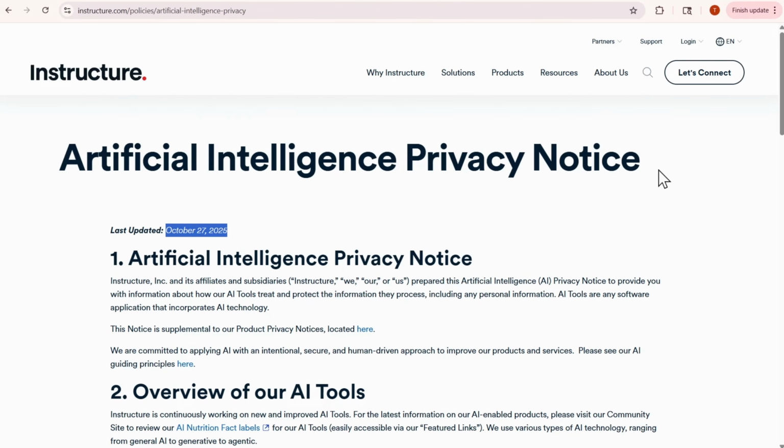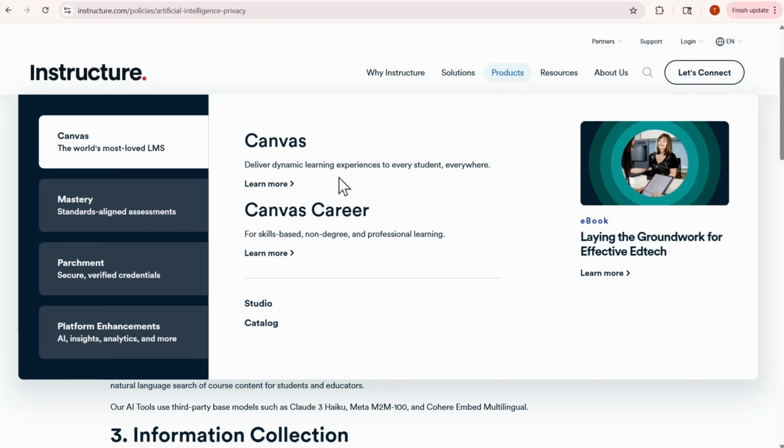They've got a couple of products here: Canvas, delivering dynamic learning experiences to every student. So the first thing that strikes out to me is the fact that we've got students involved. Now, specifically in the United States, there are certain factors that businesses must take into consideration if they are going to process the personal data related to a student. And there's specific thresholds from a federal perspective that need to be taken into account. So we've already identified one type of individual here.